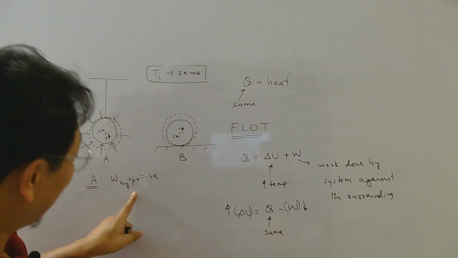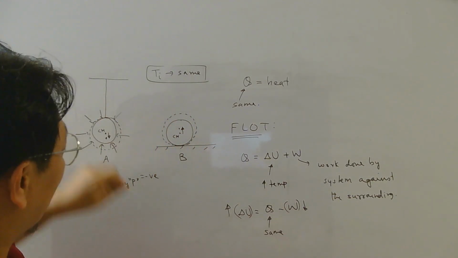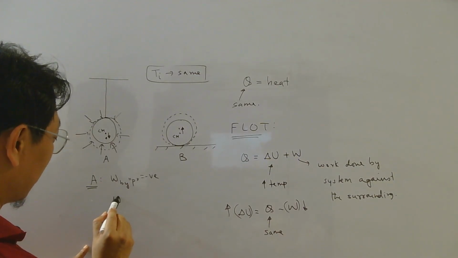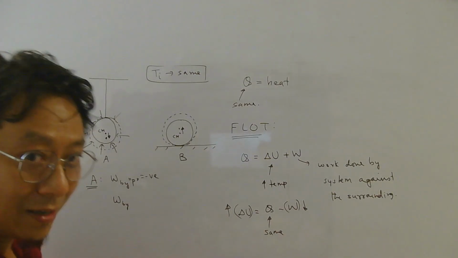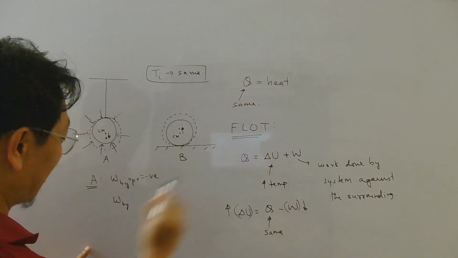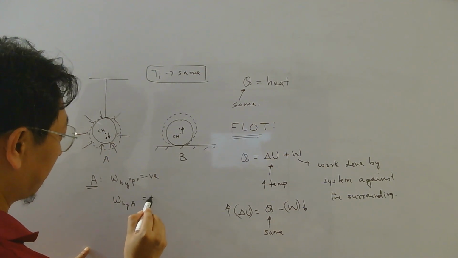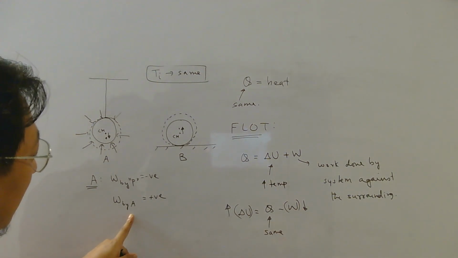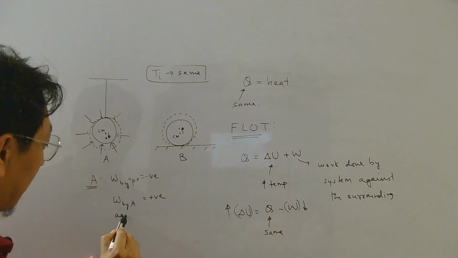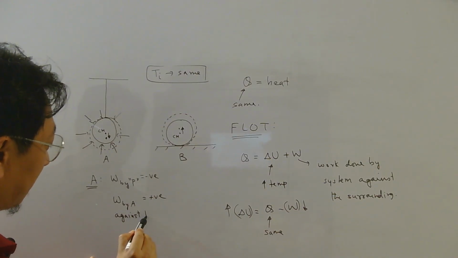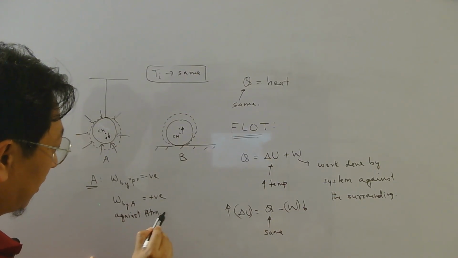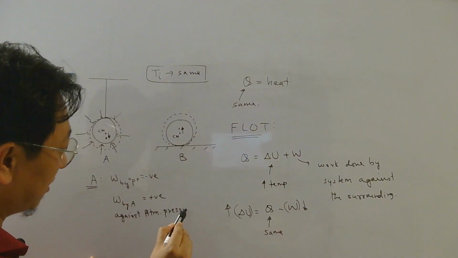So work done by atmospheric pressure during this expansion is negative. That means work done by system against the pressure will be positive. So this is work done by A against the atmospheric pressure. I hope this is clear.